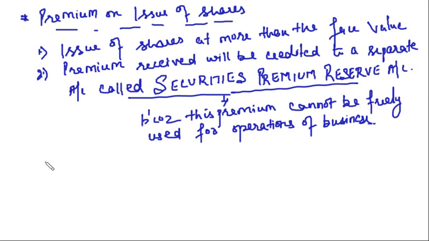Now, where is this all written, that this premium cannot be used, that we have to credit this premium amount to a separate reserve account? This all is written in the Companies Act 2013. So this issue on premium is being governed by Companies Act 2013.